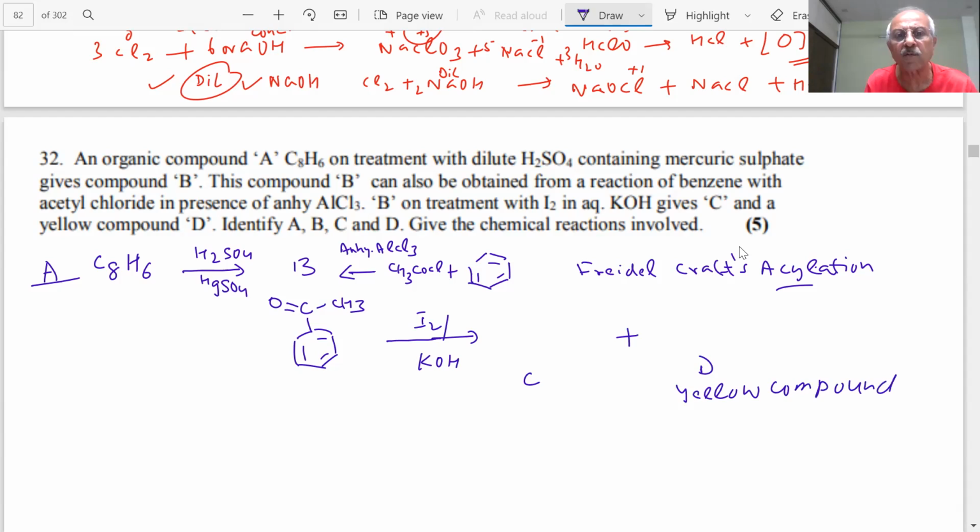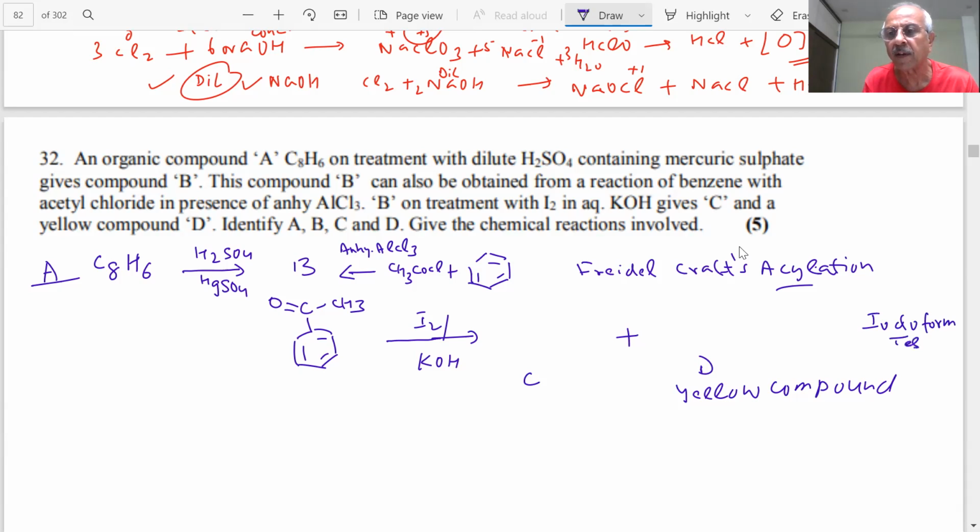What is this reaction, student? Important question, student. What is this? Iodoform test.